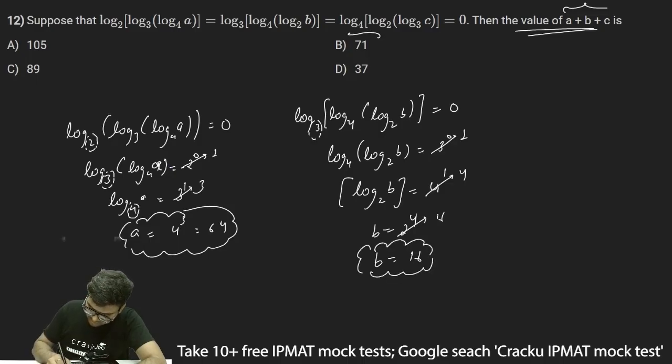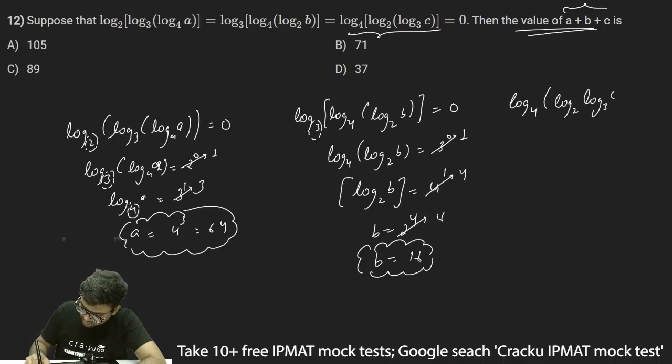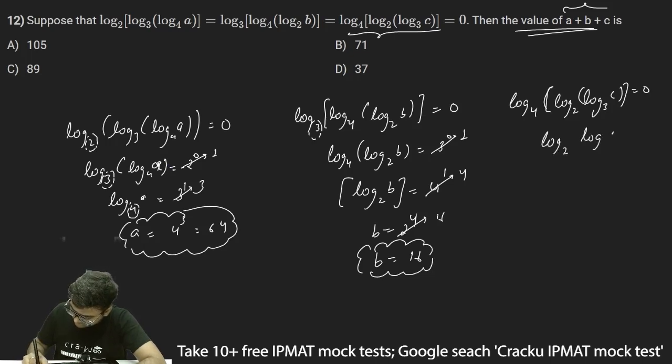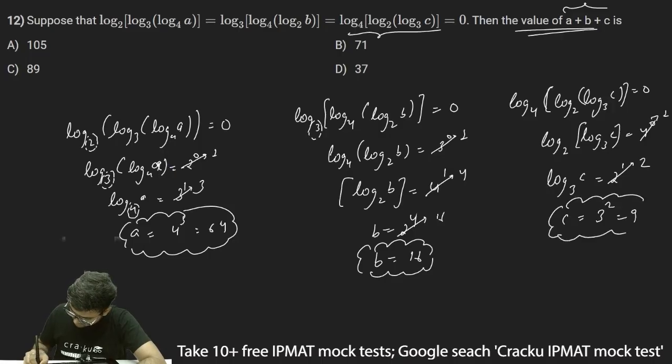Similarly, for the third part, which is log base 4 of log base 2 of log c base 3, this is again equal to 0. So log base 2 of log c base 3 is equal to 4 to the power 0, which is equal to 1. Then log c base 3 is equal to 2 to the power 1, which is equal to 2, and C will be equal to 3 to the power 2, which is 9. So A is 64, B is 16 and C is 9.